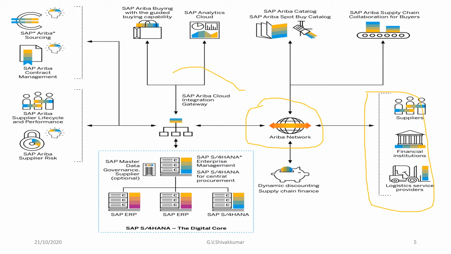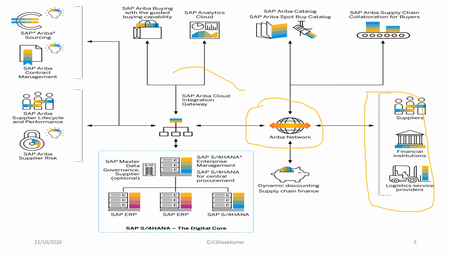We have SAP S/4HANA Enterprise Management and SAP S/4HANA Central Procurement well integrated with the Ariba Network through the SAP Ariba Cloud Integration Gateway. Through the gateway, we have SAP Ariba Buying with the guided buying capability, SAP Analytics Cloud, and SAP Ariba Catalog Management or Spot Buying Catalog Management integrated with the Ariba Network, and then SAP Ariba Supply Chain Collaboration for buyers also integrated with the network.